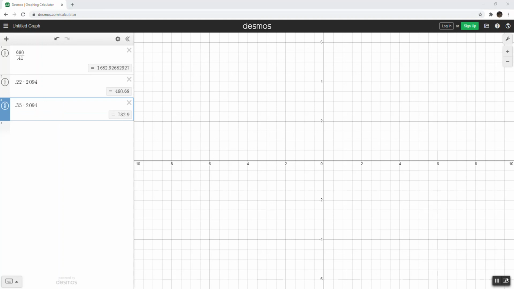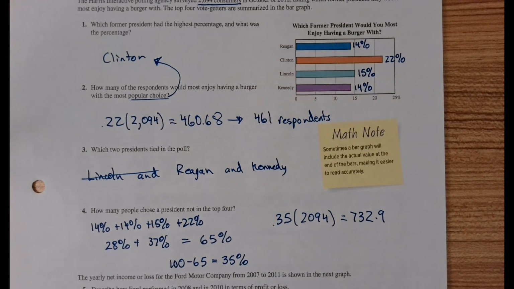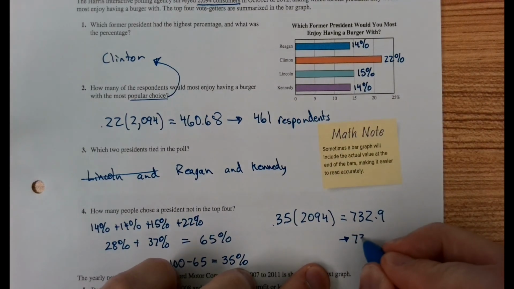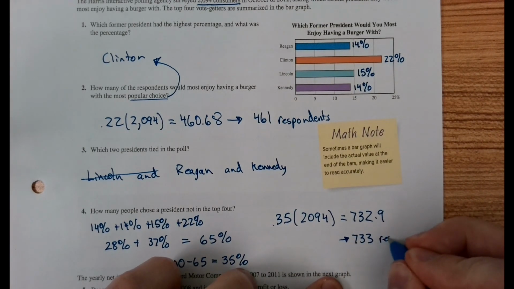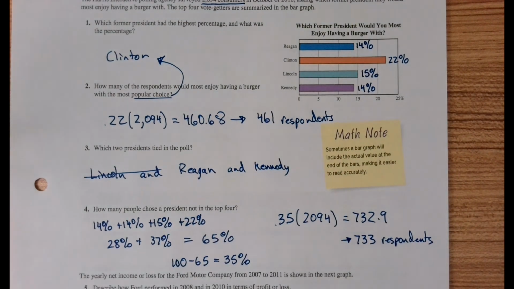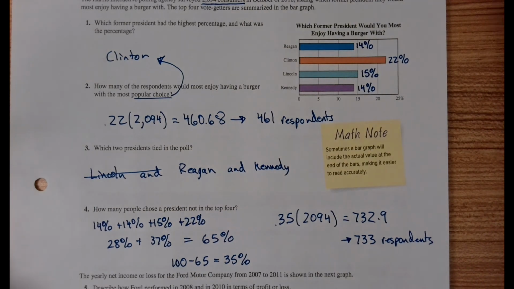Again, when rounding, for the problems I give you, I often won't tell you what to round to because I want to see what you think about the data. For rounding, we should round this to 733, and these are respondents again. Of course, we should round to the nearest whole number because we're talking about people. You can't have part of a person.